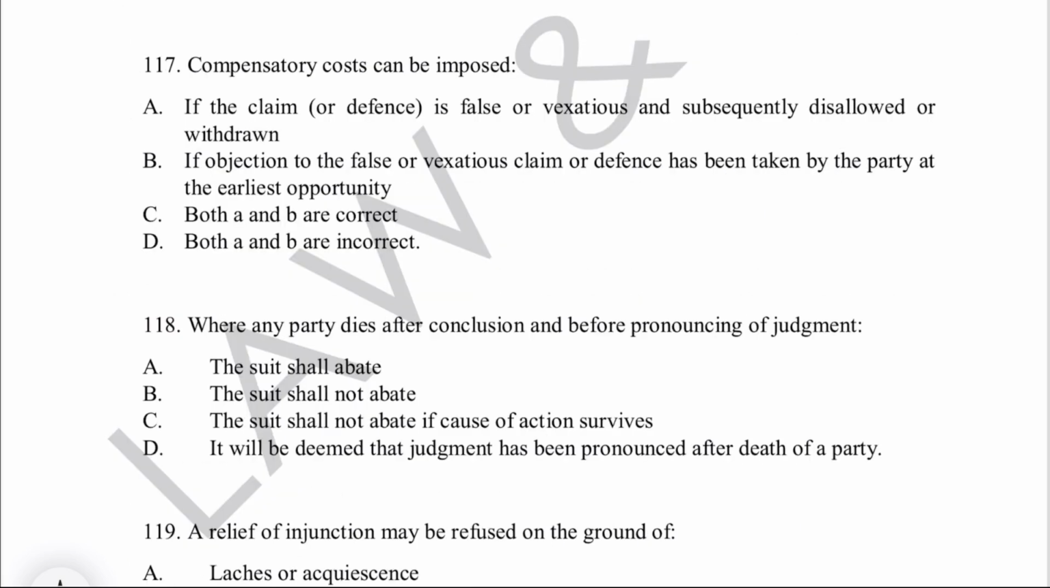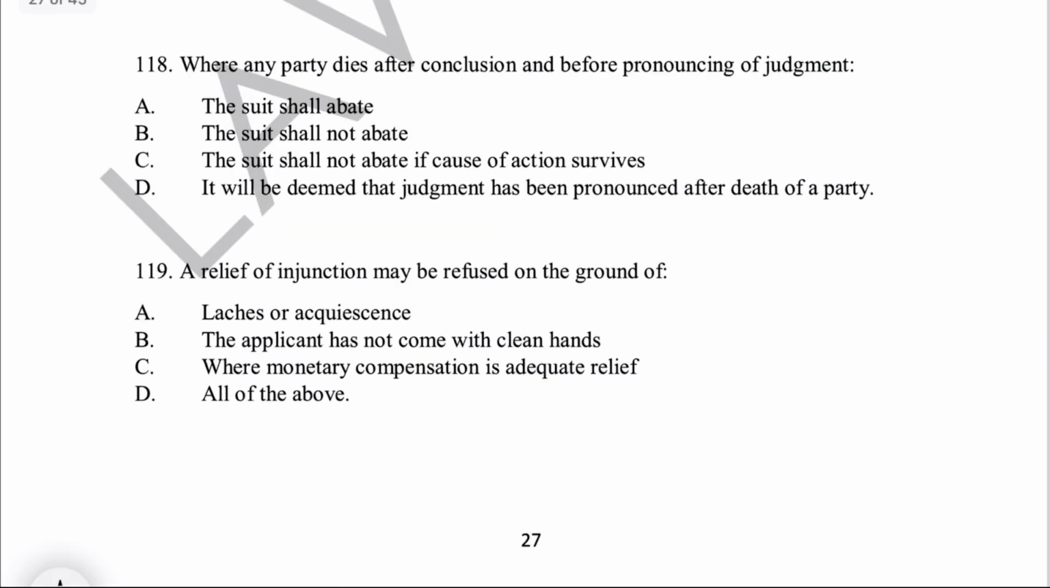Question number 117. Compensatory costs can be imposed if the claim or defense is false or vexatious and subsequently disallowed or withdrawn. If the objection to the false or vexatious claim or defense has been taken by the party at the earliest opportunity. Option C, both are correct, and D, both are incorrect. It is option number C, both are correct statements, and mentioned where? Section 35A of CPC.